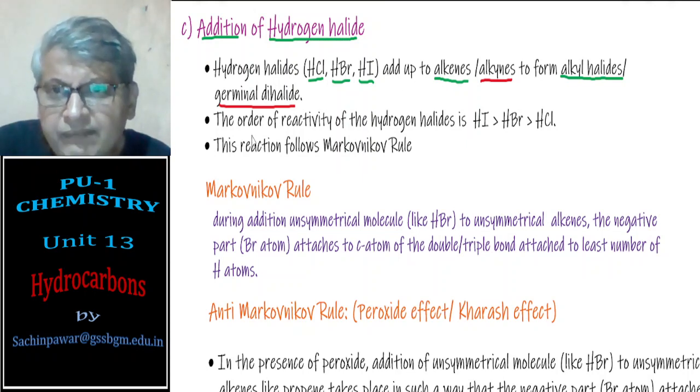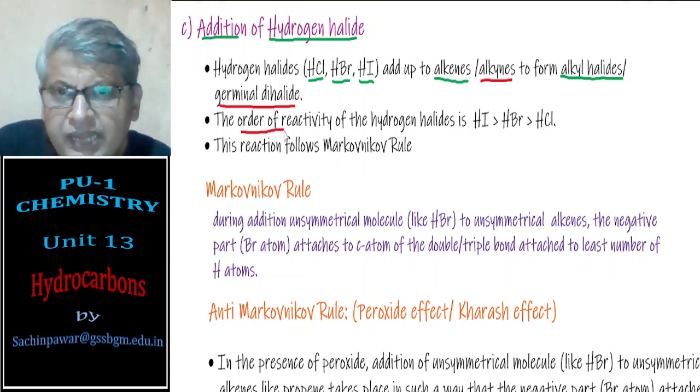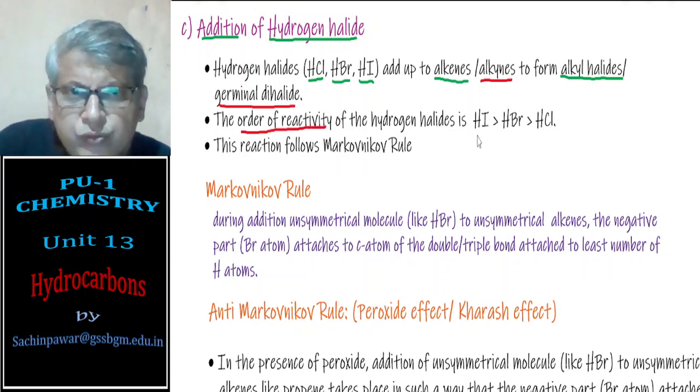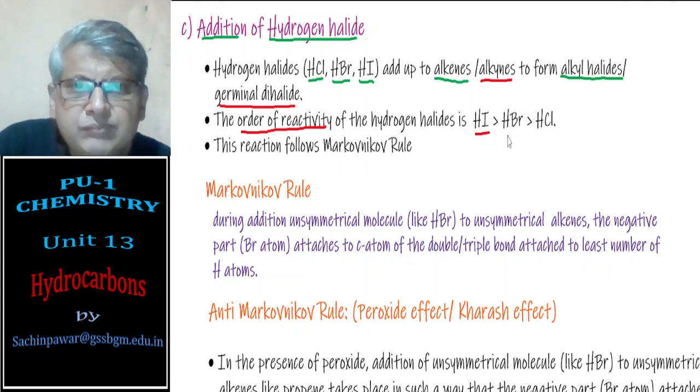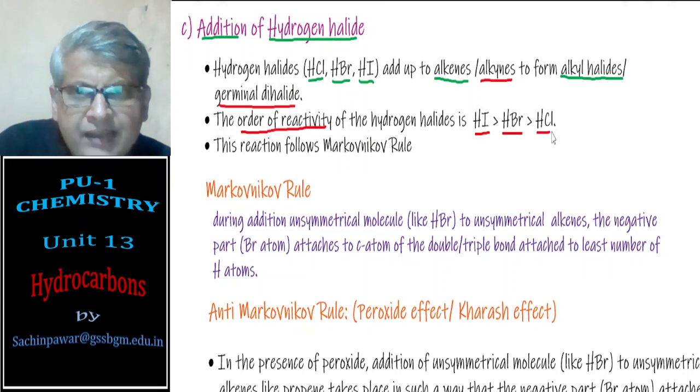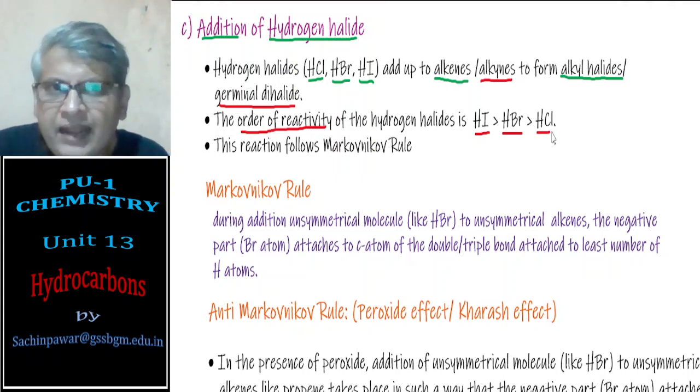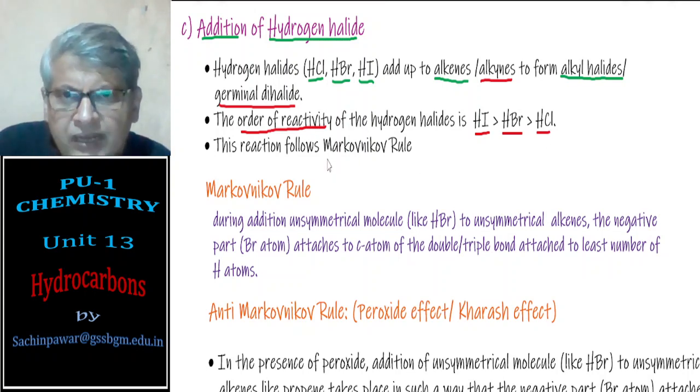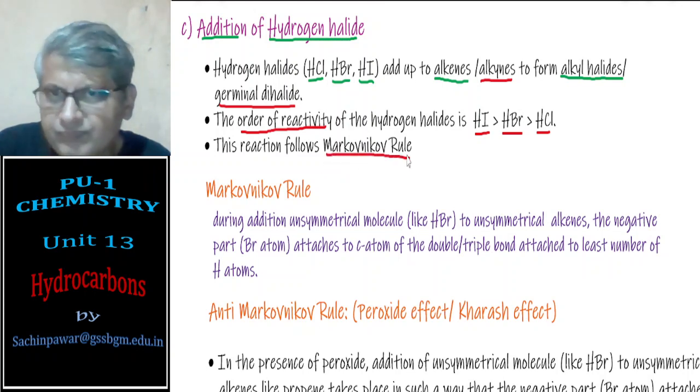As far as reactivity is concerned, the order of reactivity of hydrogen halides: hydrogen iodide is more reactive than hydrogen bromide, and hydrogen bromide is more reactive than hydrogen chloride. And these reactions often follow a rule. That rule is known as Markovnikov rule.